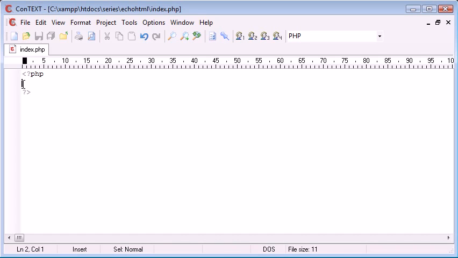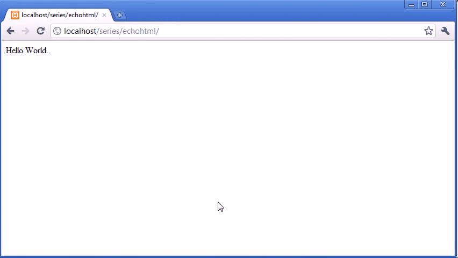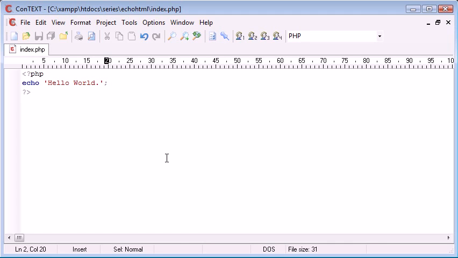showing you how to echo HTML out to a page. So we already know how to echo data. It's just basically echoing out whatever string data we want, and this will produce the result here. Now, what happens if we want to echo out some HTML data? Let's say I want to echo out an input text for a form.